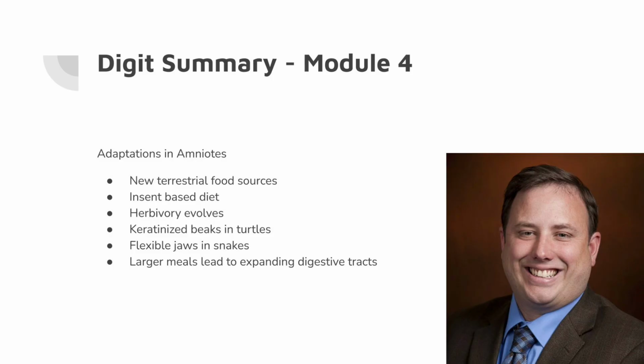Turtles developed specialized beaks and evolved different diets depending on habitat, while snakes developed flexible skulls and digestive systems adapted for large, infrequent meals. Some snakes also use venom containing enzymes that help break down prey tissues. Overall, reptile digestive evolution reflects adaptation to new ecological opportunities.